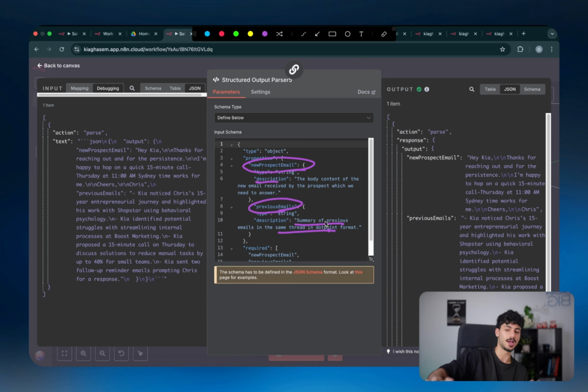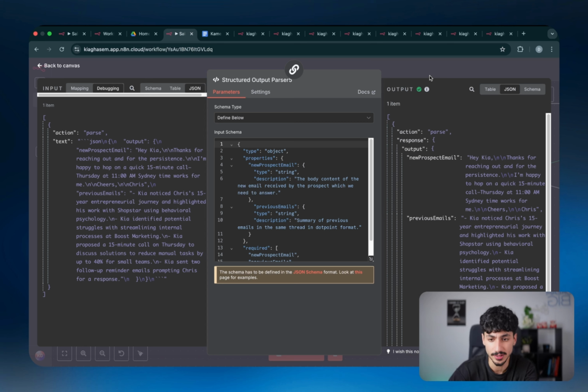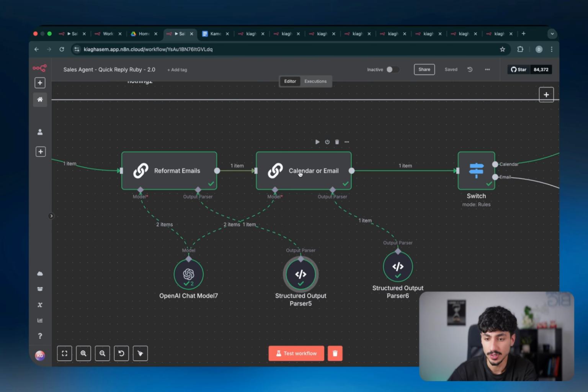So we're basically just telling the AI agent to put the output in this format, and we're telling it what each of those parameters actually mean. Now, you probably also don't want to change anything here, so leave it as it is. But I just thought I'd educate you guys on exactly what structured output parsers actually do. And then moving on, in the next node, we have a calendar or email node.